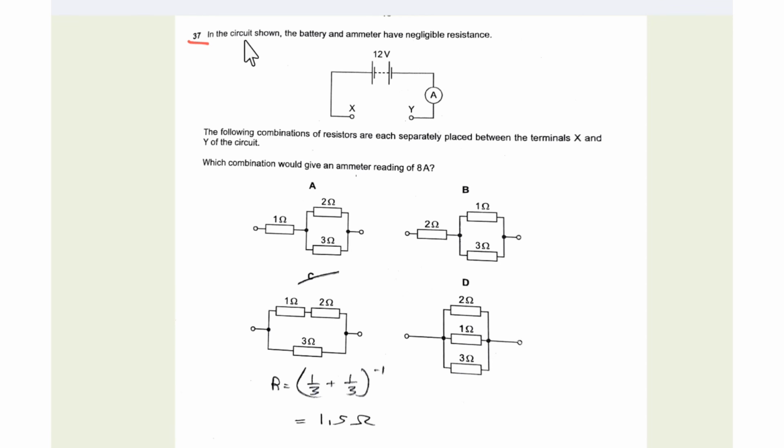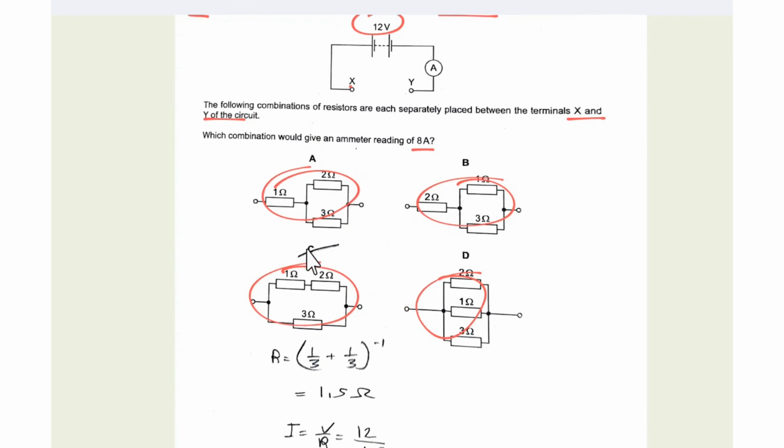Then question number 37. In the circuit shown, the battery and the ammeter have negligible internal resistance. The following combinations of resistors are each separately placed between terminals X and Y of the circuit. So these are placed between X and Y. Which combination would give the ammeter reading of 8 ampere? To calculate the ammeter reading, we know the total voltage, so we need to find the total resistance, that is the resistance for this combination, this combination, this combination, and this combination. So the answer should be C.